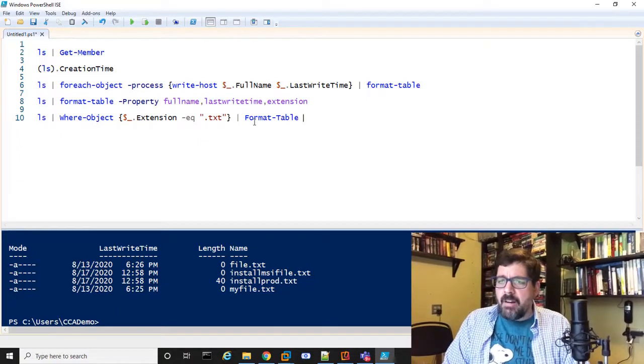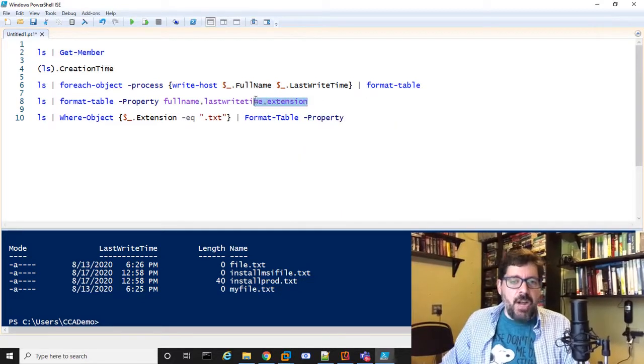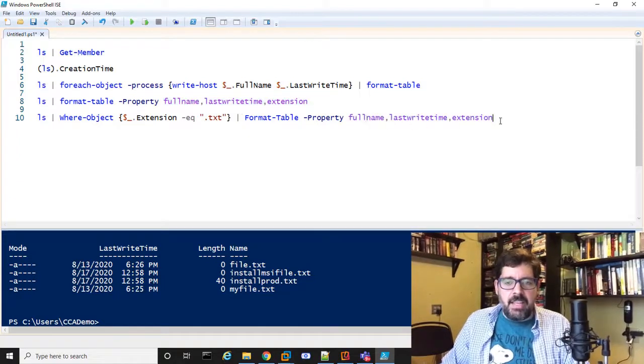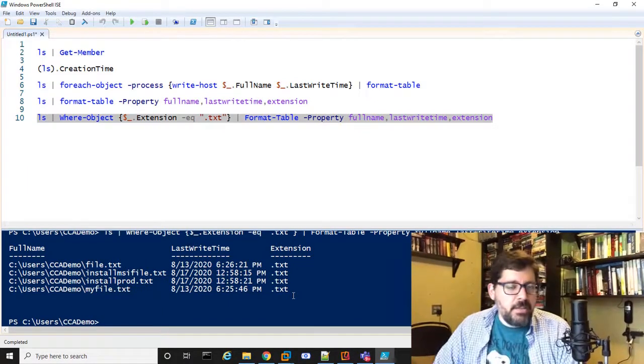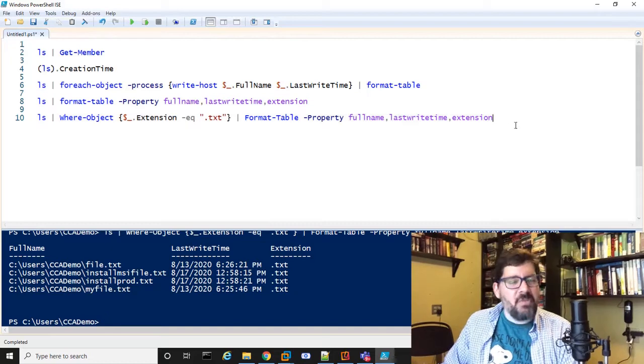All right, so Format-Table, we're going to pass it some properties. I'm going to give it the same list of properties. So we're going to get the full name, last write time, and the extension, just like I did before, and that should give me a nice table. There you go. So now I've got the full name, last write time, and the extension. I could add other properties if I wanted to, or only show certain properties. So pretty straightforward. That's kind of a preview of PowerShell, of how you can work with it.